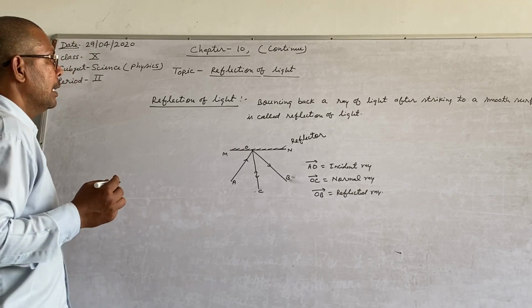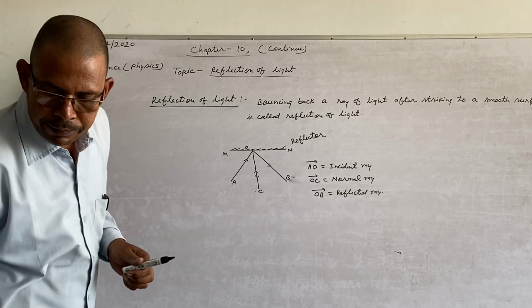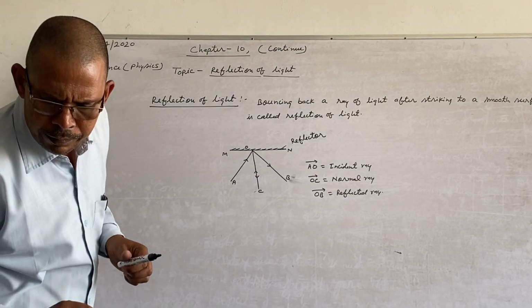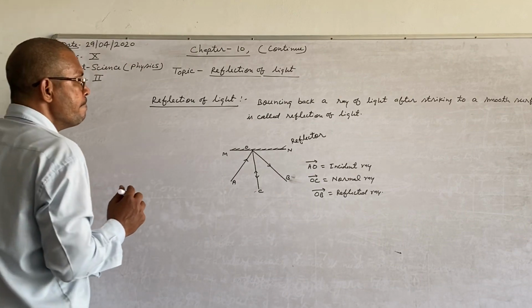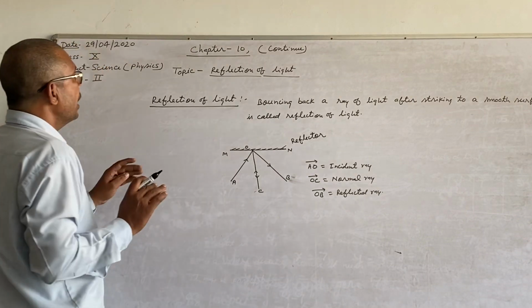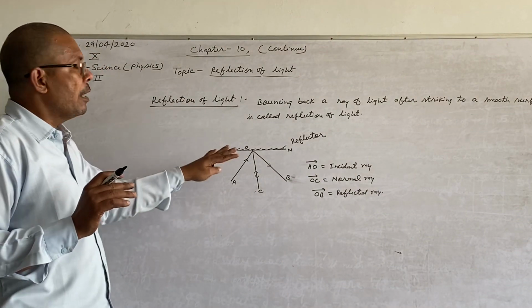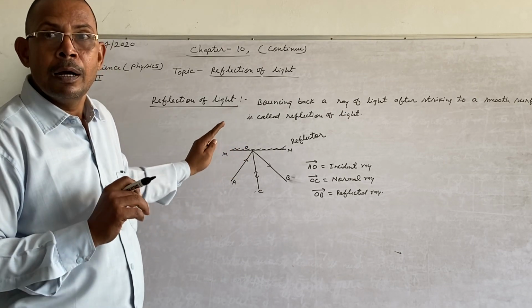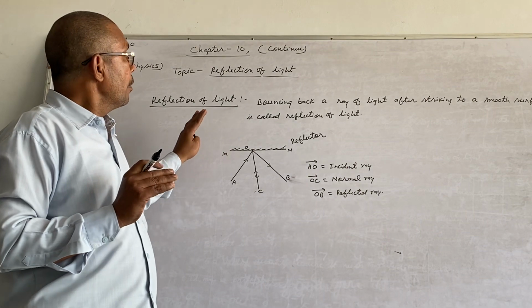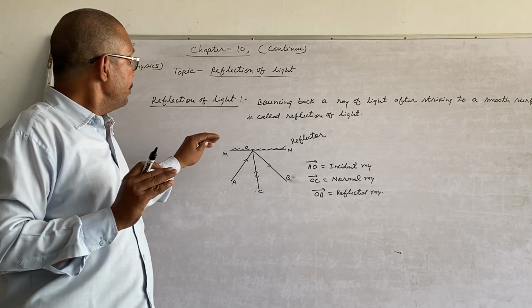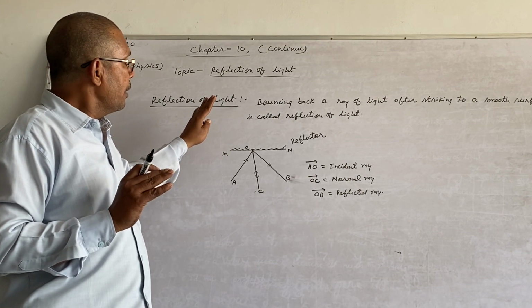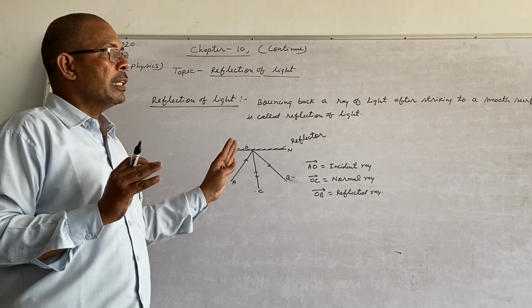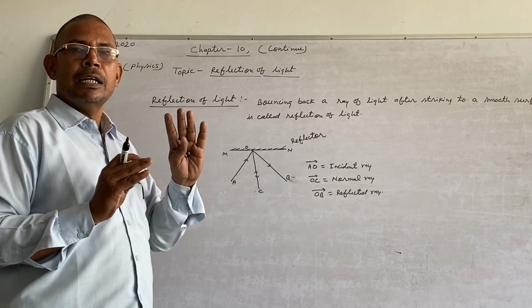Here see, there are two laws regarding the reflection of light, but I will discuss them in my next lecture.